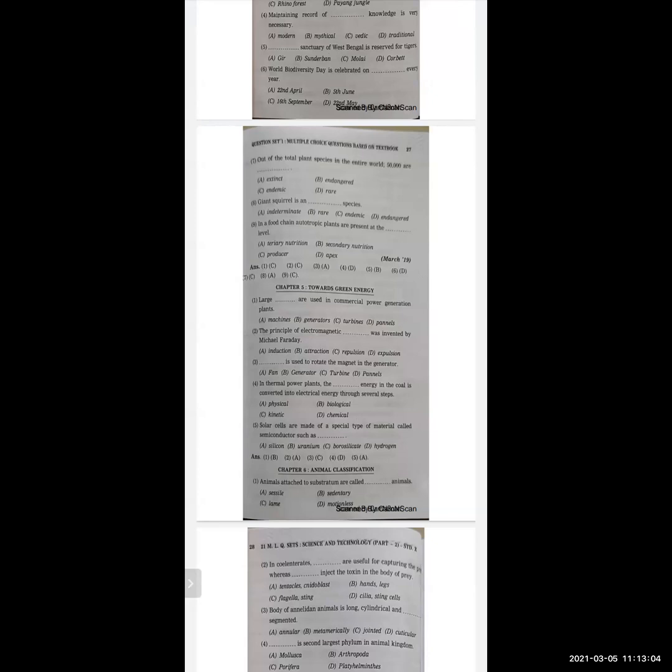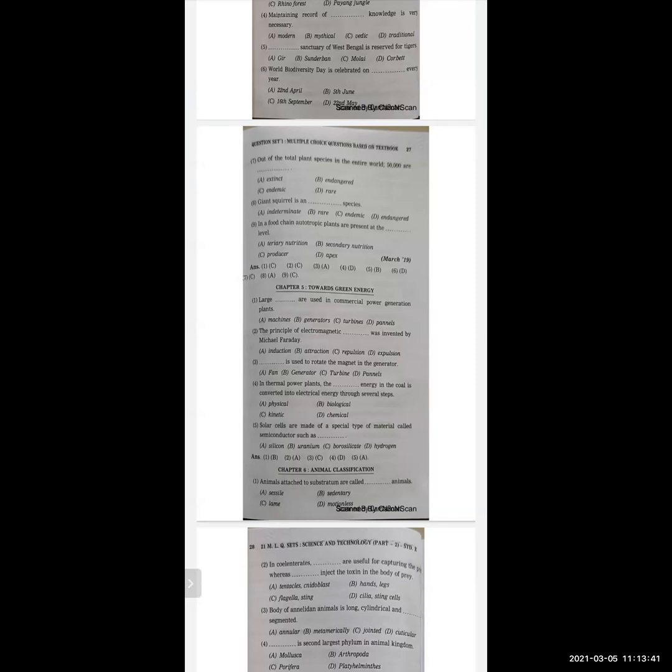Next, in thermal power plants, the dash energy in the coal is converted into electrical energy through several steps. So options are physical, biological, kinetic, and chemical. Correct option is chemical. Solar cells are made of a special type of material called semiconductor, such as dash: silicon, uranium, borosilicate, hydrogen. Correct option is silicon.